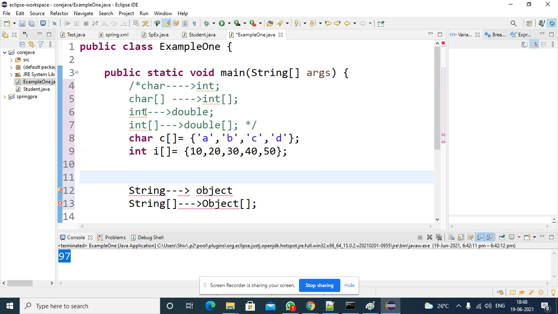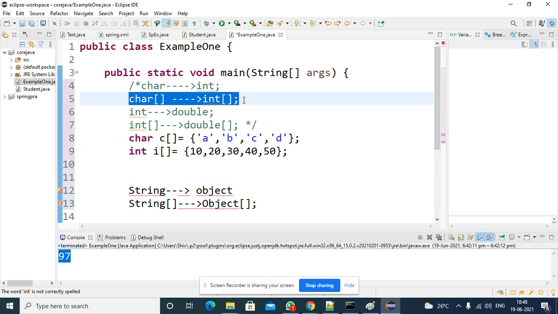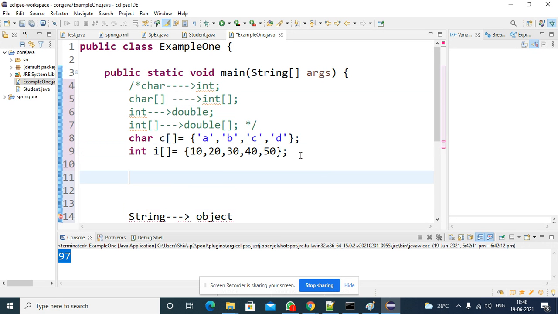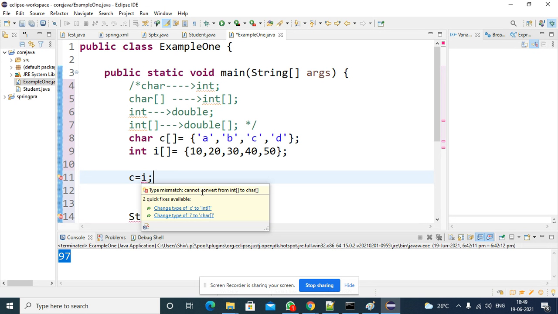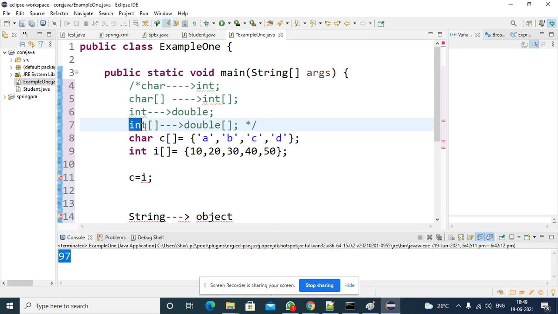My question is, is this possible or not? Can you assign character to integer? That means, can you assign c equal to i? It's not possible. Both arrays are of different types. If you try to convert it, you will get the error: cannot convert from integer array to character array. In the same way, if you try to convert in this line also, you will get the same error.